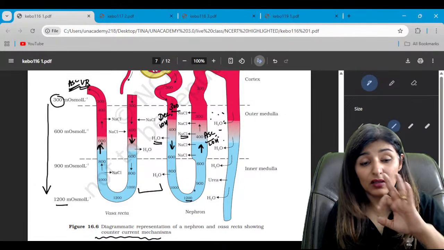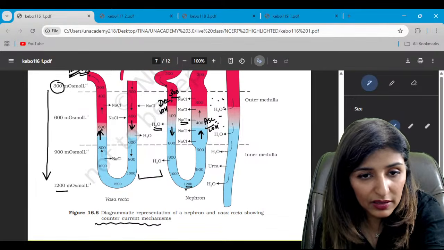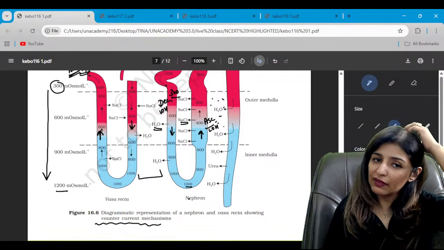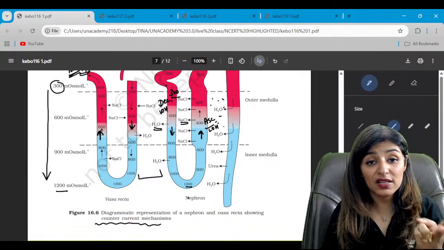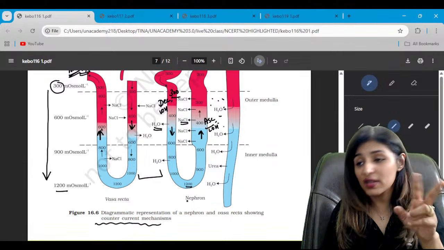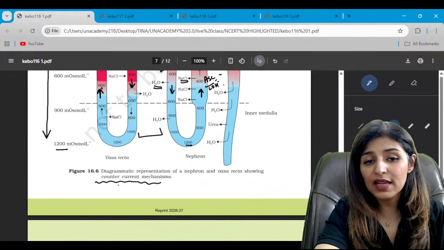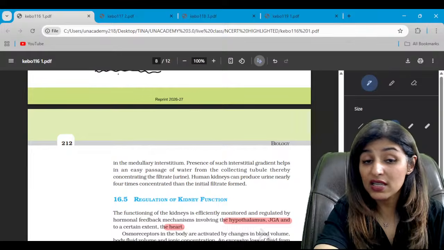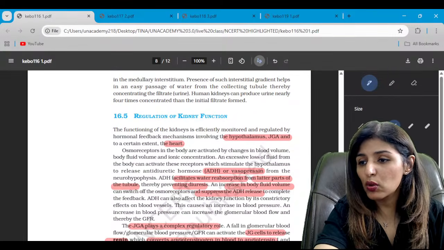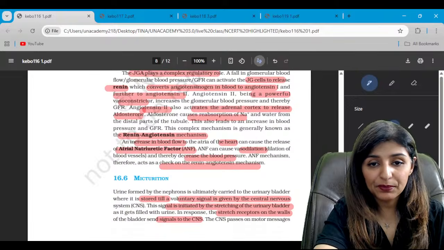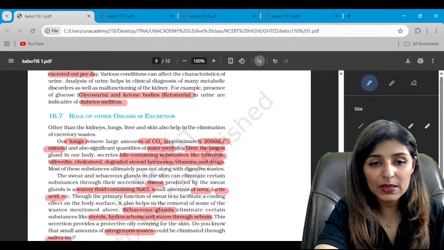So counter current is observed at 3 different levels: in the 2 limbs of loop of Henle, in the 2 limbs of vasa recta, and the adjacent limbs of vasa recta and loop of Henle. So that is counter current mechanism, and this helps in concentrating the filtrate. This counter current mechanism is only present in mammals. Is that clear? This concentrating mechanism is only in mammals.